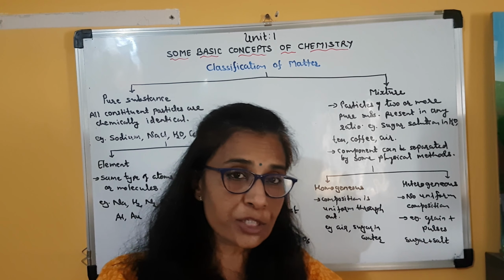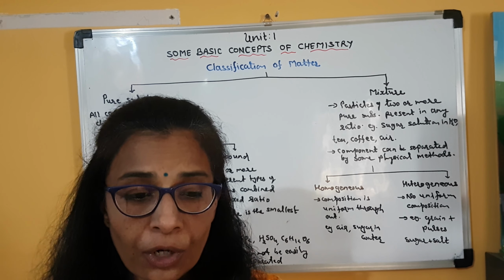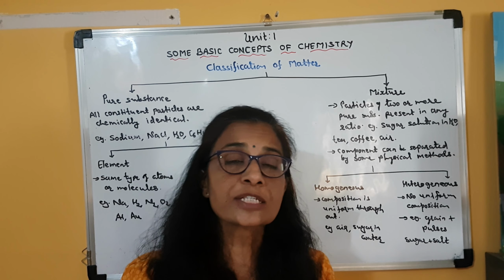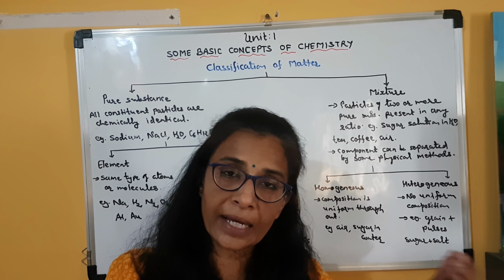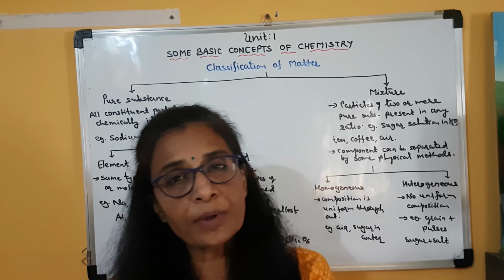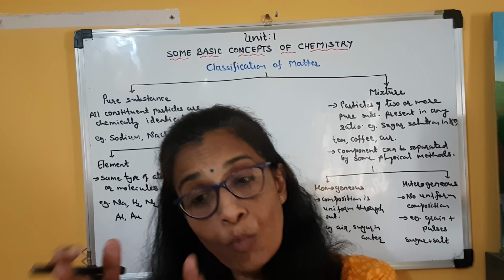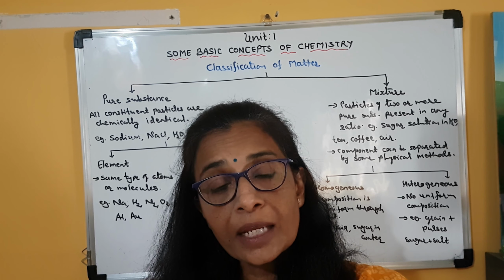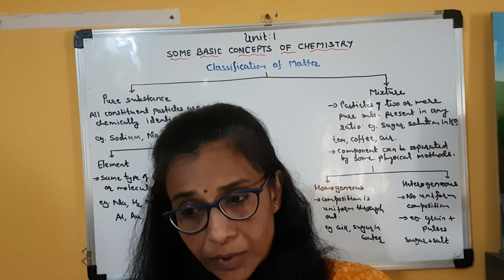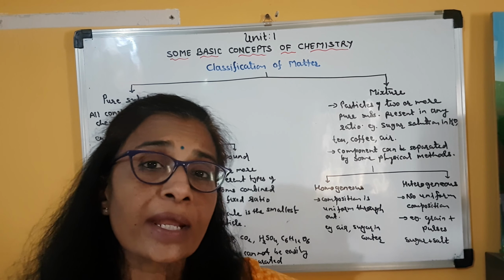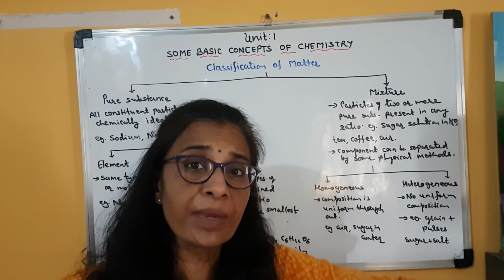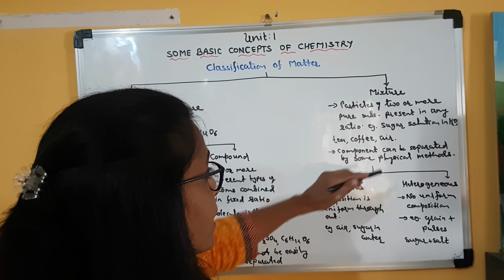Now in tea also, the proportion or ratio of the components present is not fixed. Some people may like more water and less milk in their tea. Some may want more sugar and less tea powder, or water and milk in equal proportion. Clear? That ratio may vary from person to person.